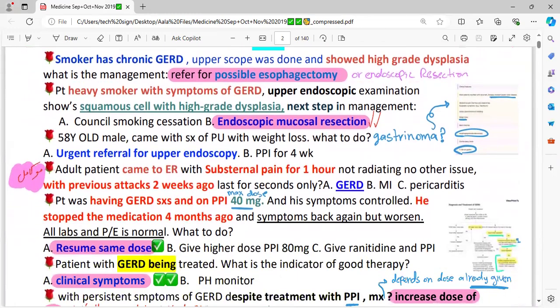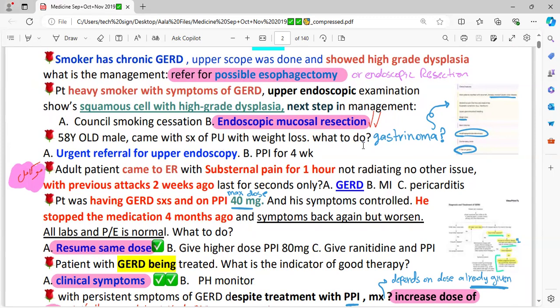A 58-year-old male came with the signs and symptoms of peptic ulcer with weight loss. Now look at the age. Age is 58, which is high for this. Peptic ulcer with weight loss is giving you a clue the patient is having something wrong. It's not a simple peptic ulcer. The patient is having weight loss.